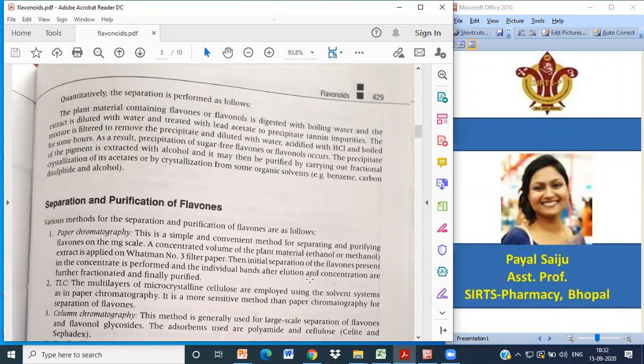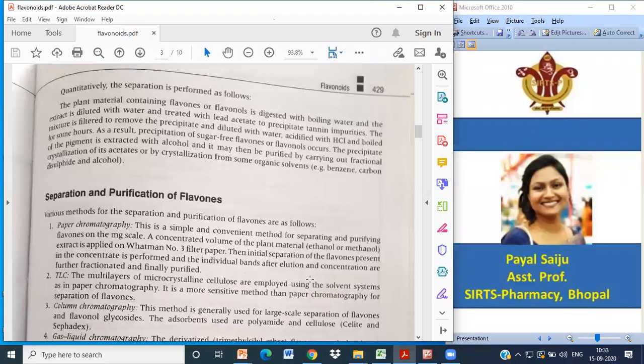होता है. तो हम बेसिकली अभी हम लैब लेवल पे हमने बहुत बार प्रैक्टिकल किए हैं. तो हम TLC में what we generally use is gypsum when we go for silica gel G. So it contains gypsum which binds that cellulose, that your silica gel, to the TLC plate. Here we are going to use microcrystalline cellulose and a proper solvent system which will elute your spot. It is more sensitive than paper chromatography for separation of flavones.